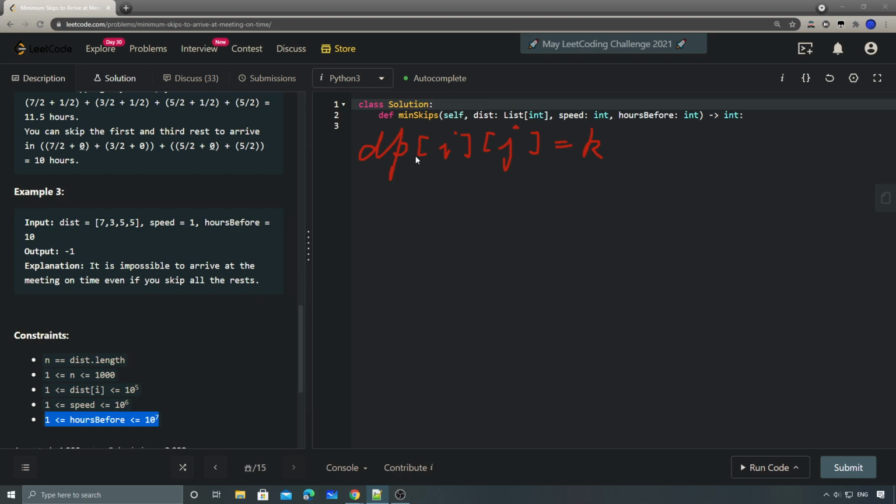Since we're doing bottom up this time, we need to know which states can get to the current one, right? So the previous state, we only have two options. Basically, we're standing on this ith road, and the previous one is i minus 1. From i minus 1 to i, we only have two options, right? So this is a rest in between. We either skip this one or we don't skip this one, right?